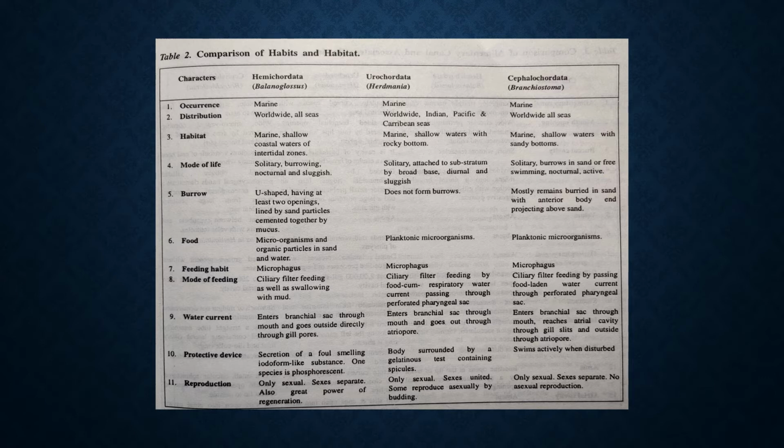In Herdmania, the mode of feeding is ciliary, filter feeding also by food cum respiratory water current passing through the perforated pharyngeal sac. In Branchiostoma, ciliary, filter feeding by passing food-laden water current through the perforated pharyngeal sac. So it's the same for both. The mode of feeding is exactly the same for Herdmania and Branchiostoma.